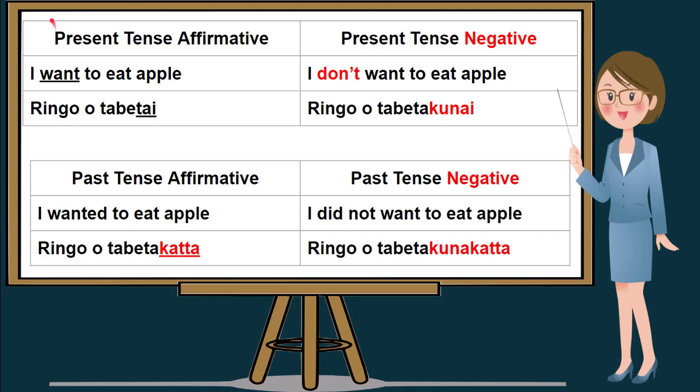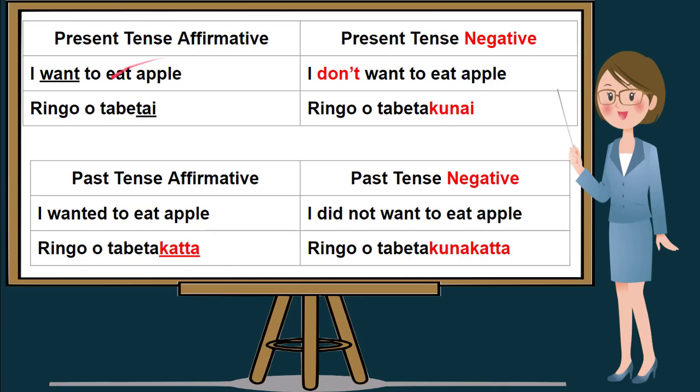To start with, we have 4 tables here. In the left upper portion of our screen, we have the present tense affirmative. In the right upper portion of our screen, we have present tense negative. In the left lower part is the past tense affirmative. And in the right lower part is the past tense negative. Let's move on to the present tense affirmative.